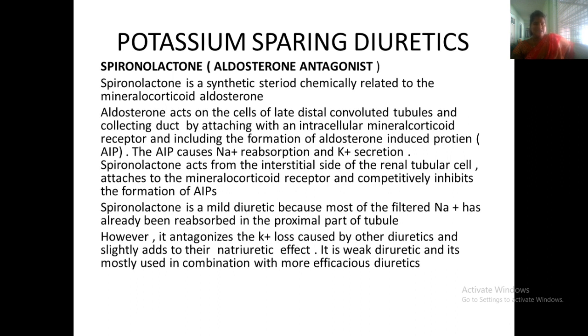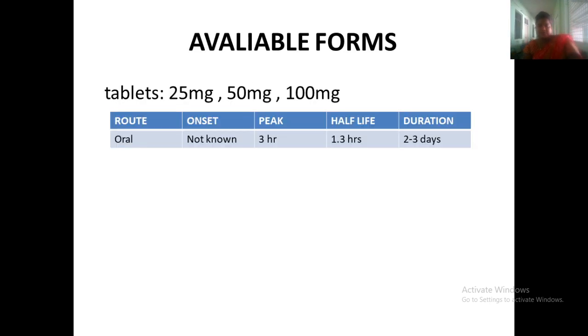However, it is an antagonist to the potassium loss caused by other diuretics, and slightly adds to their natriuretic effect. It is a weak diuretic and is mostly used in combination with more efficacious diuretics.